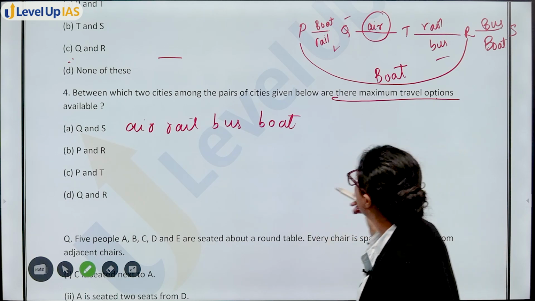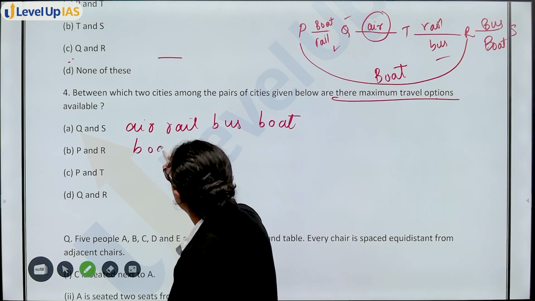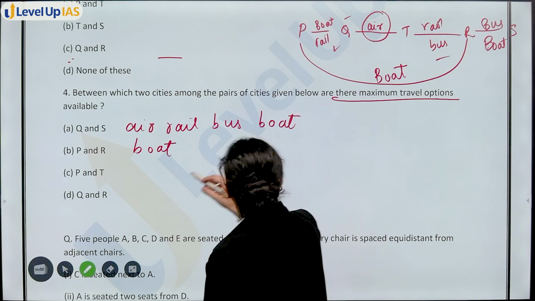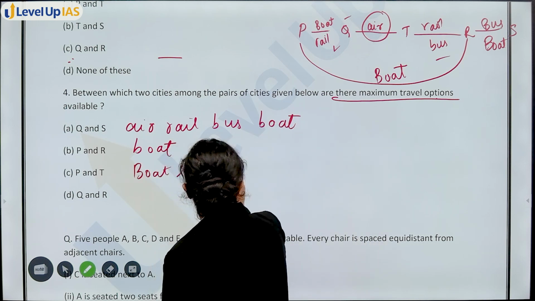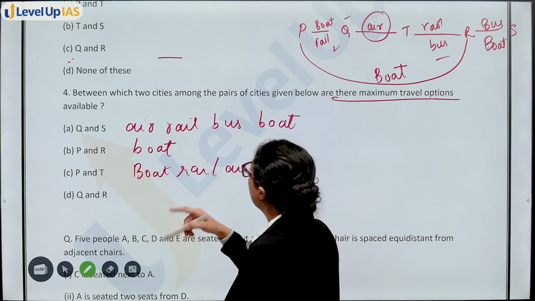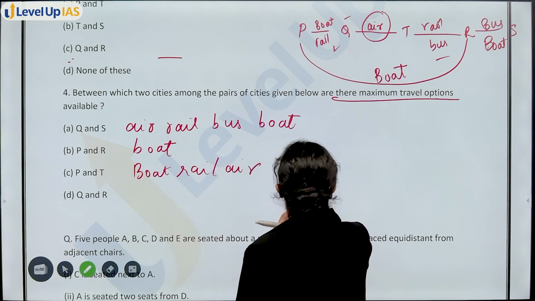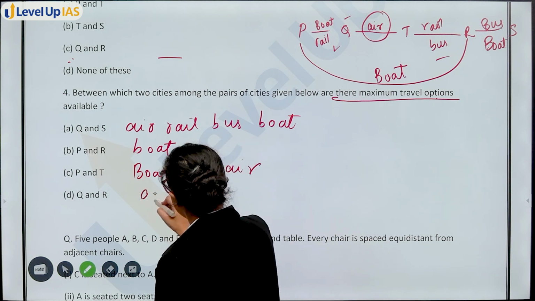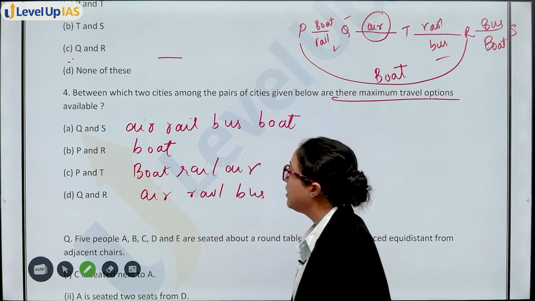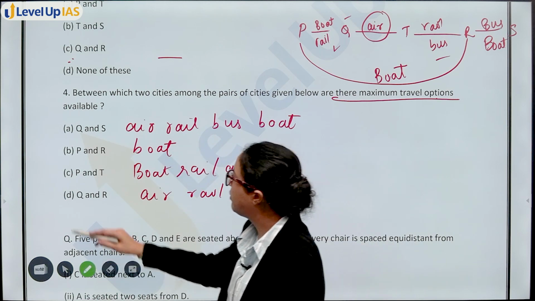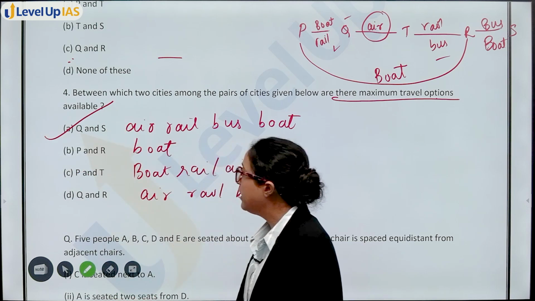If you go from P to R, boat. If you go from P to T, boat or rail or air. If you go from Q to R, you take air, rail, bus. That means maximum travel options are available for you from Q and S.